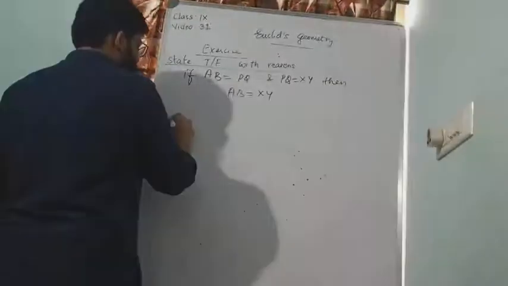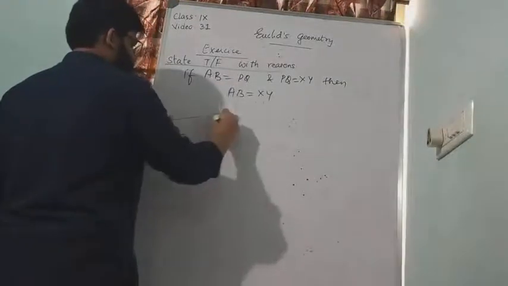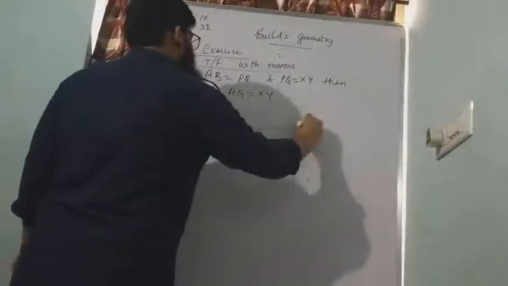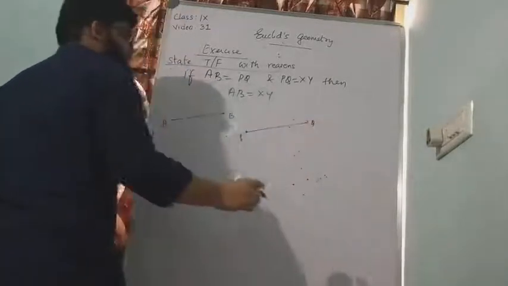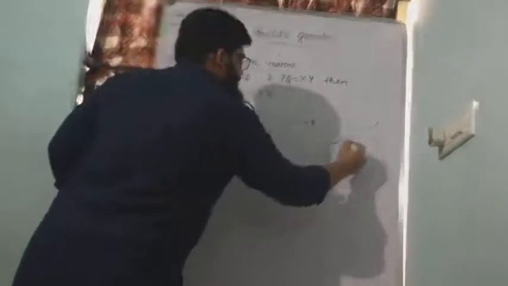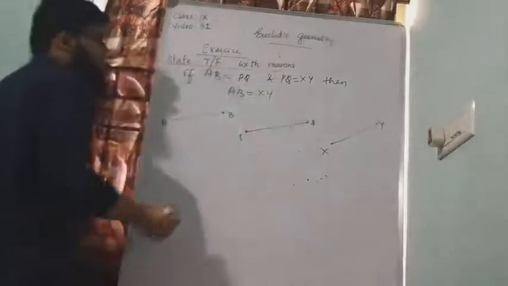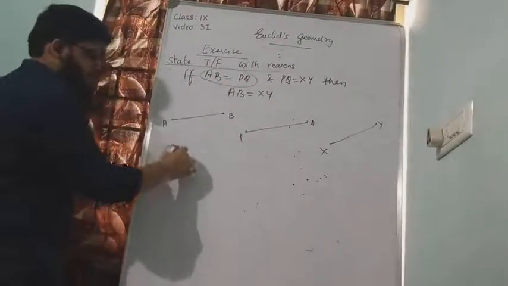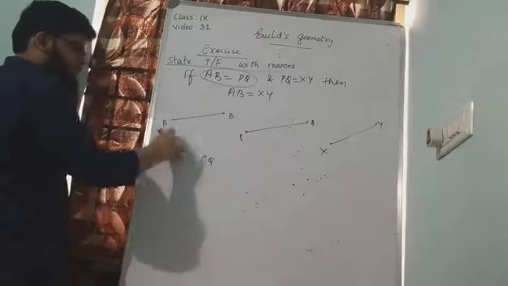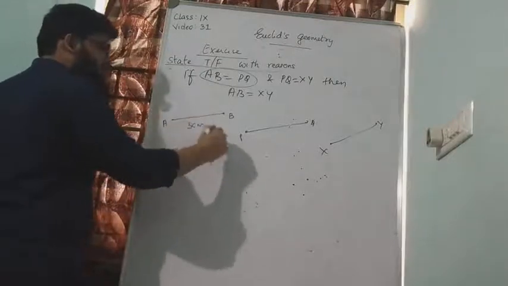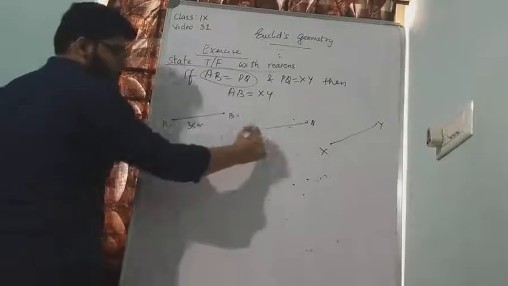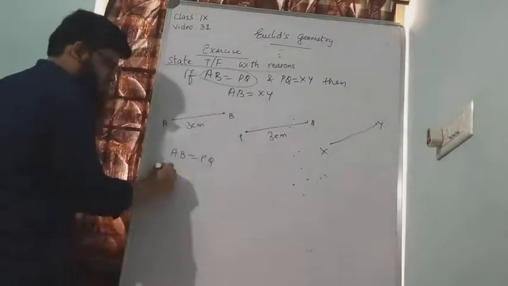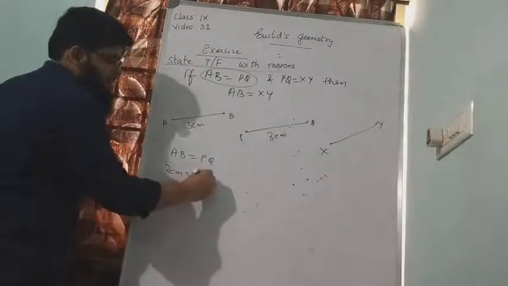So let us suppose there is one line called AB, another line called PQ, and one more line called XY. Now according to the first statement, AB is equal to PQ. Let us suppose AB is 3 centimeter, and if it is equal to PQ, PQ also should be equal to 3 centimeter. So 3 centimeter and 3 centimeter are equal.